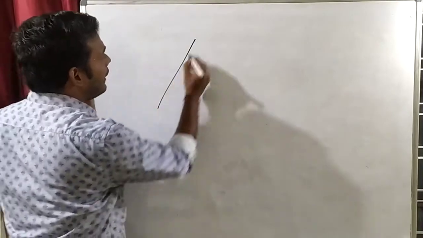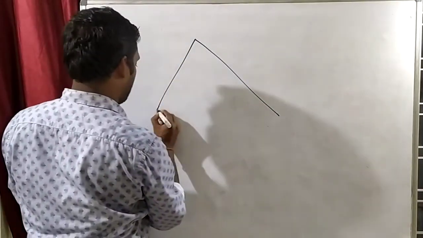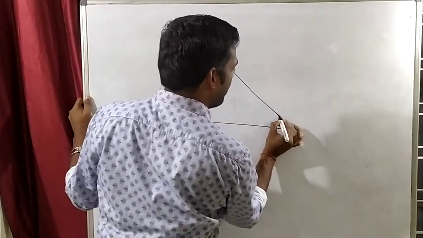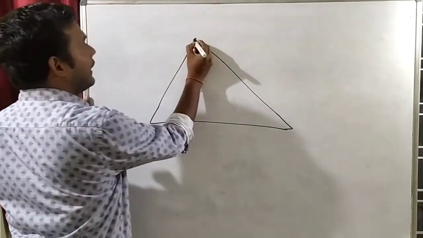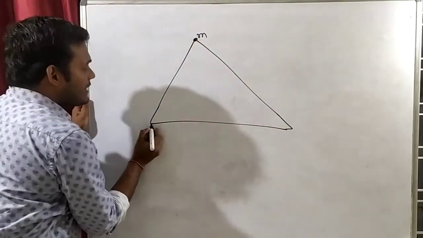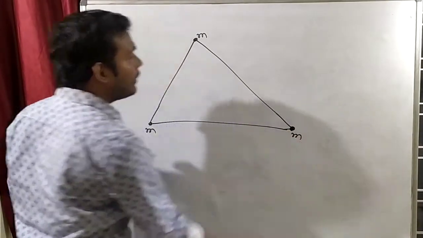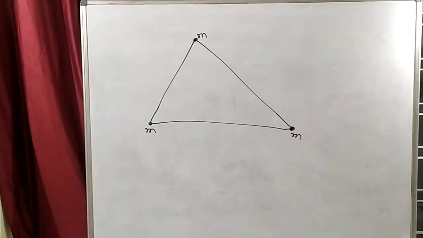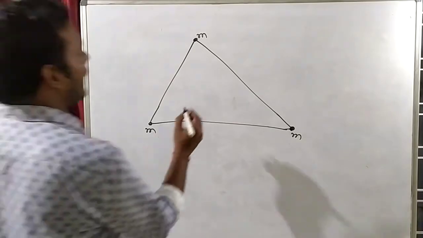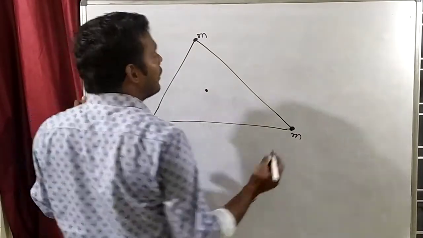Suppose this is an equilateral triangle, and at each corner of the equilateral triangle a mass M is kept. We have to find the field at the center.